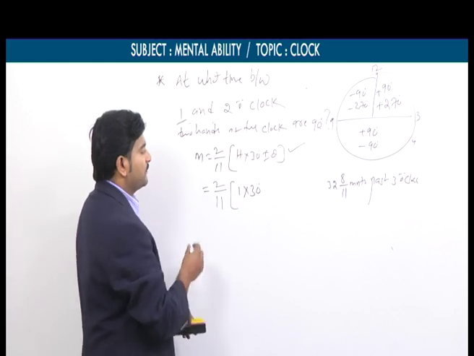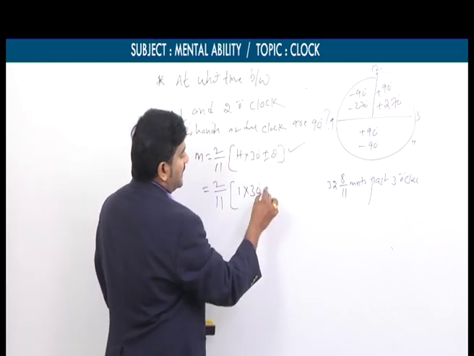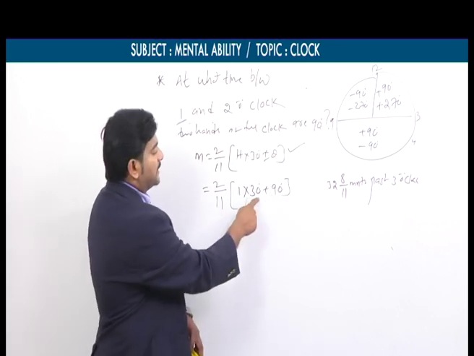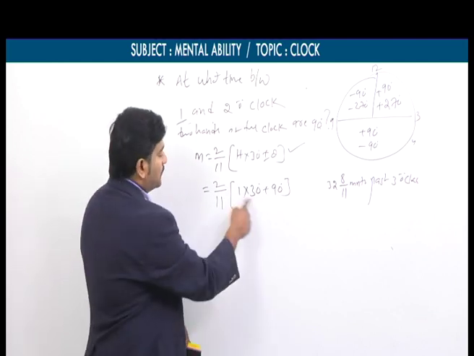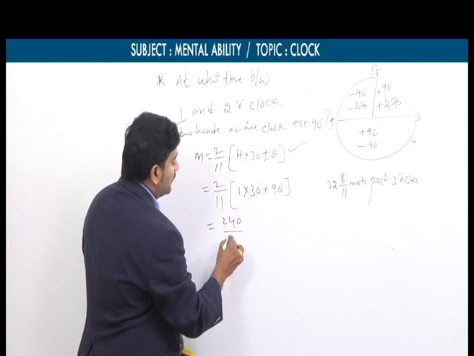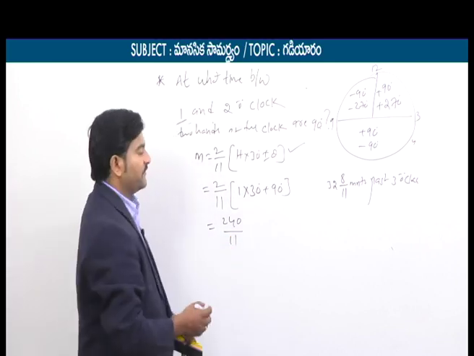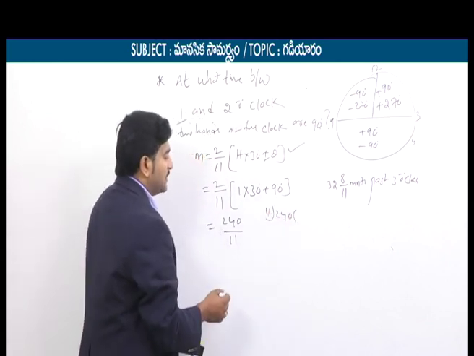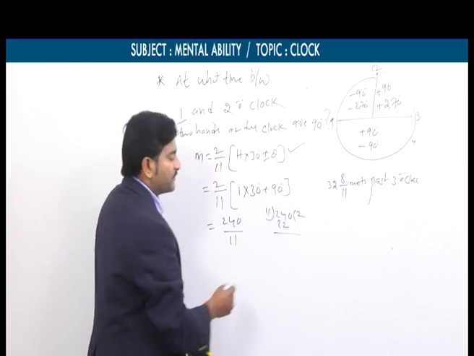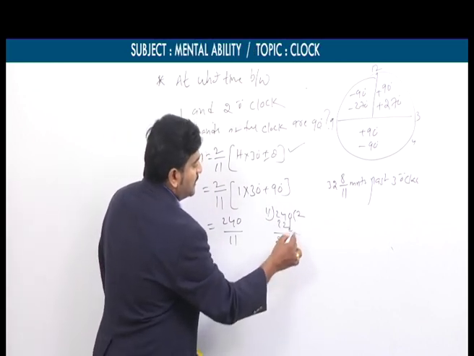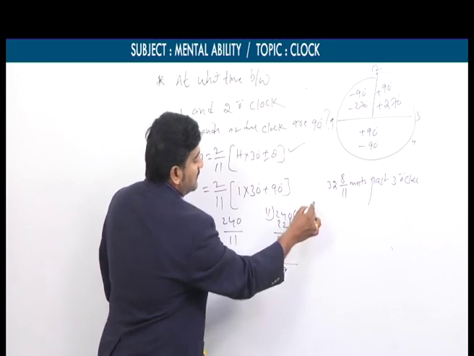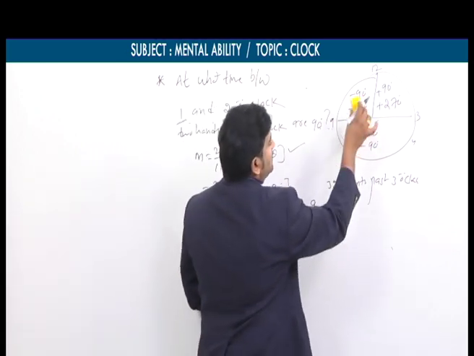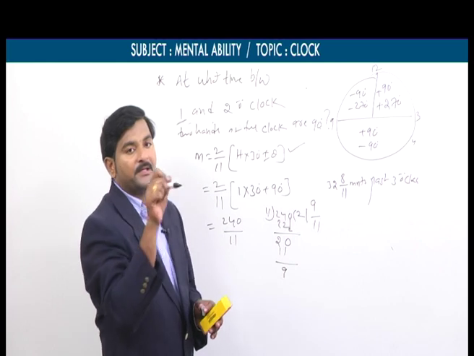That is the reason. So now if you simplify 1 into 30, I am taking theta equals plus 90. 1 into 30, 30. 30 plus 90, 120. 120 into 2 means 240, you will get 240 by 11. We have to simplify 240 by 11, converting into a mixed fraction, as we discussed many times in this concept. Now 11 2s are 22, 2 left, so 0; 11 1s are 11, 9 left. What you can say? 9 by 11. So what is our final answer? Now I am erasing here. Just focus on this. 12 o'clock to 3 o'clock means plus 90, plus 270.